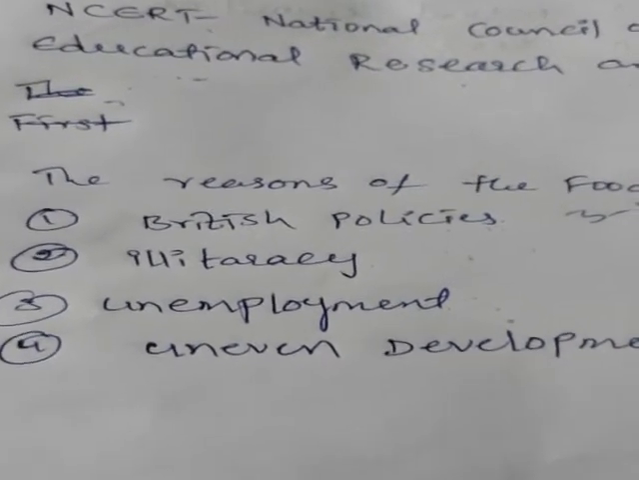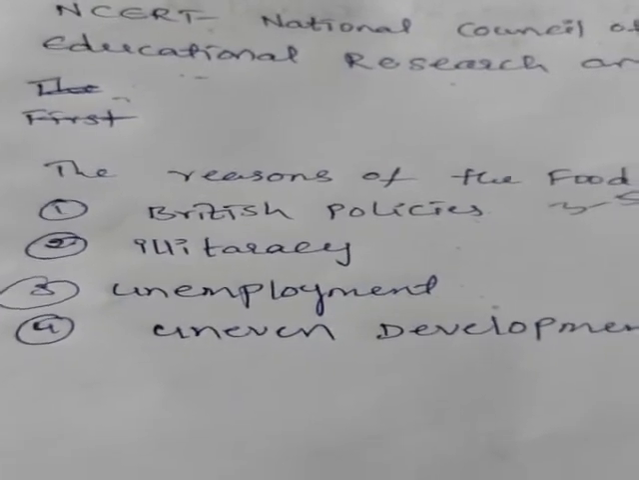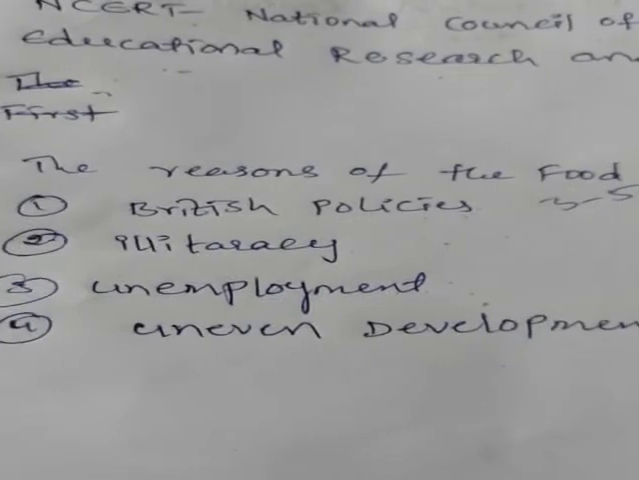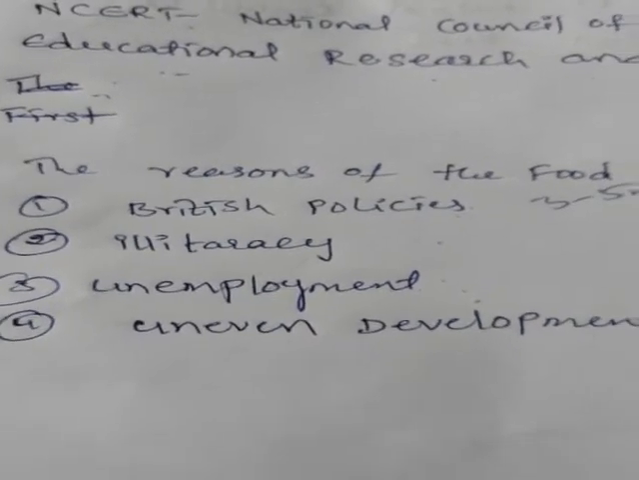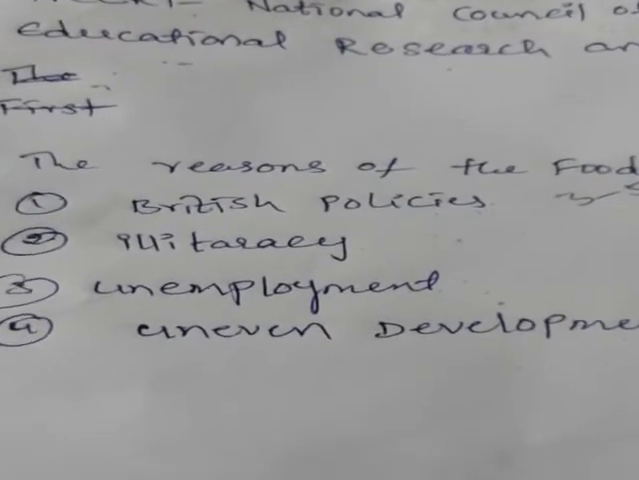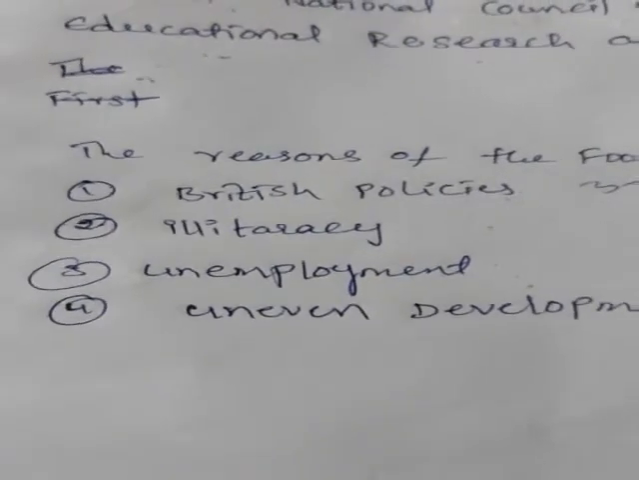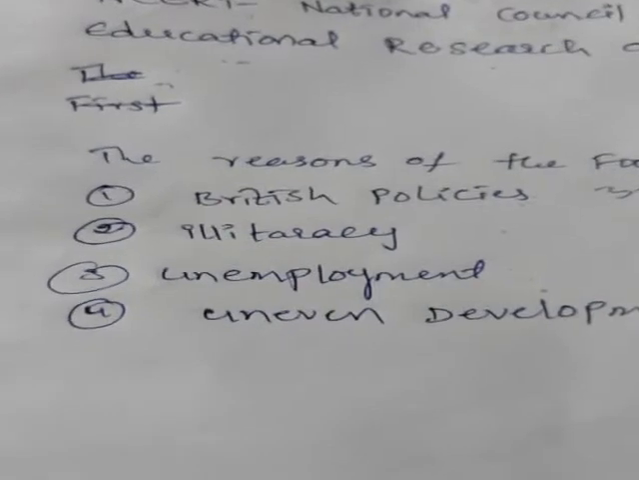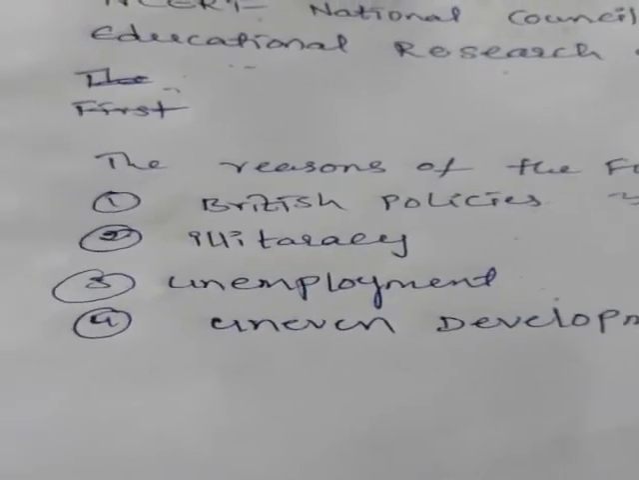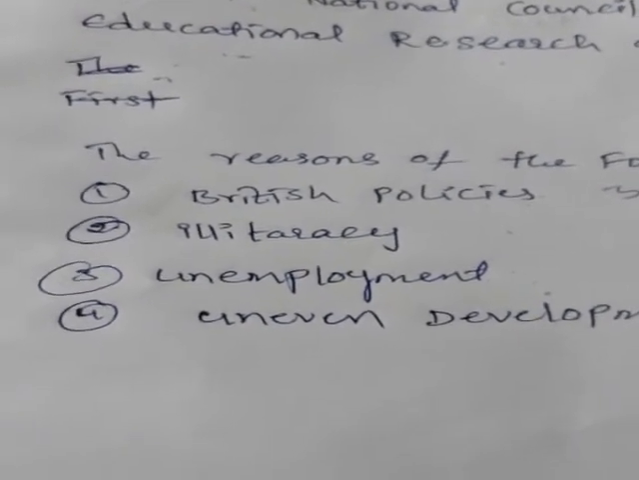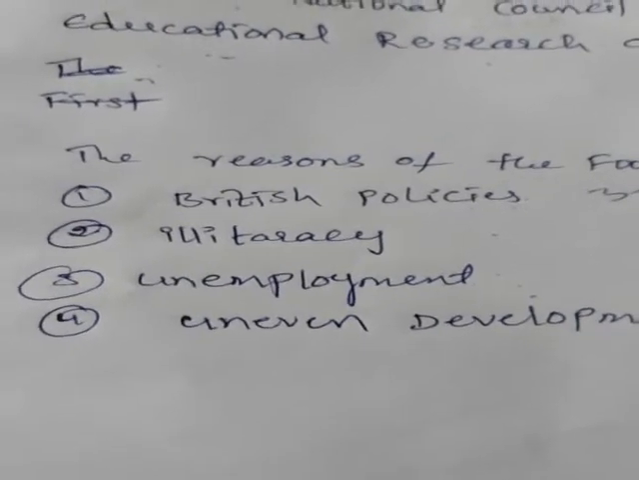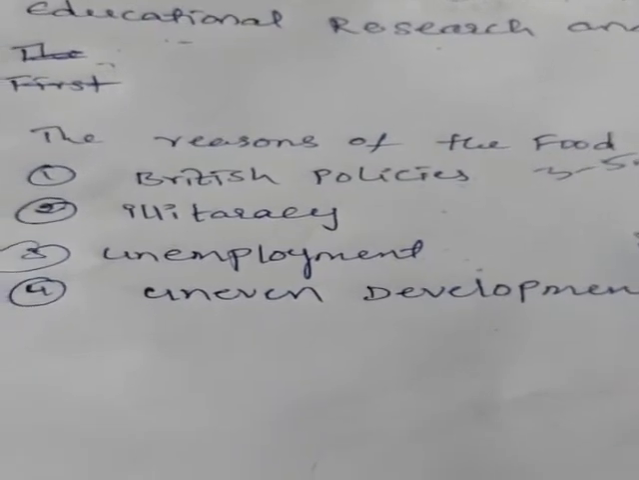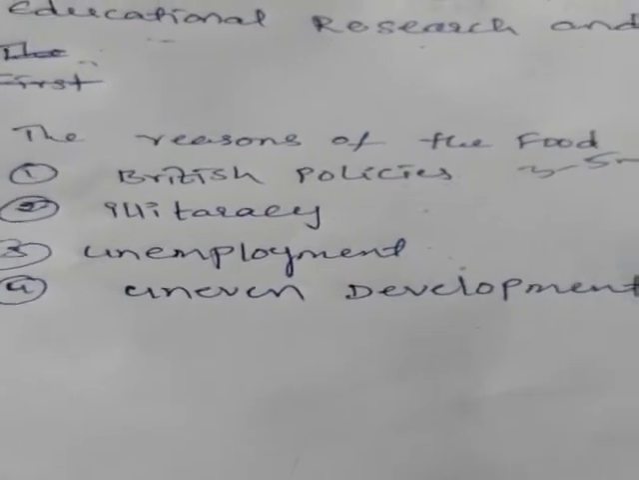Next one, illiteracy. Most of the people were uneducated people in our India. Third one is unemployment. Most of the people were skill-less. And the fourth one is uneven development. Uneven development means certain states are well developed, some states are undeveloped. For example, Chhattisgarh and Jharkhand are undeveloped states compared to the other states.